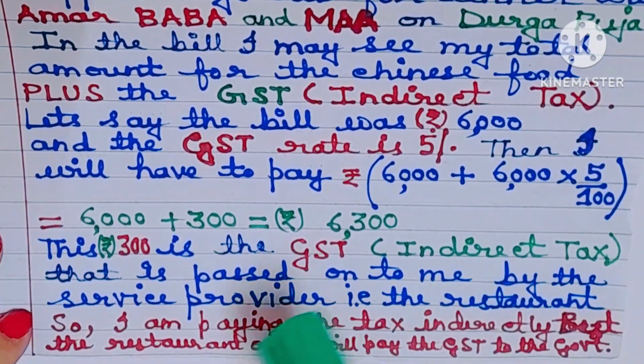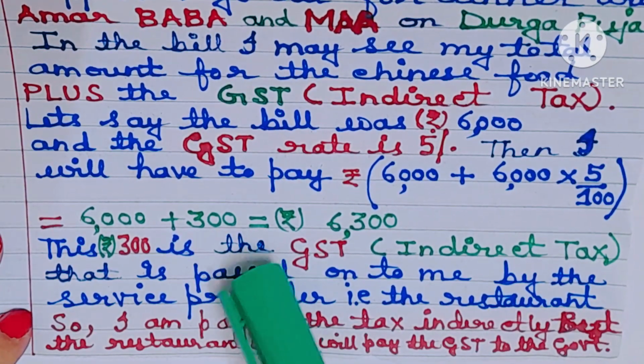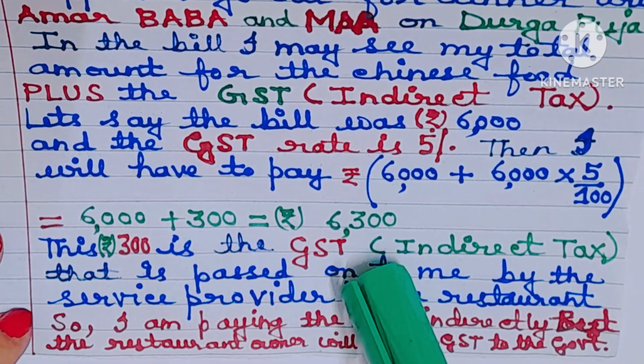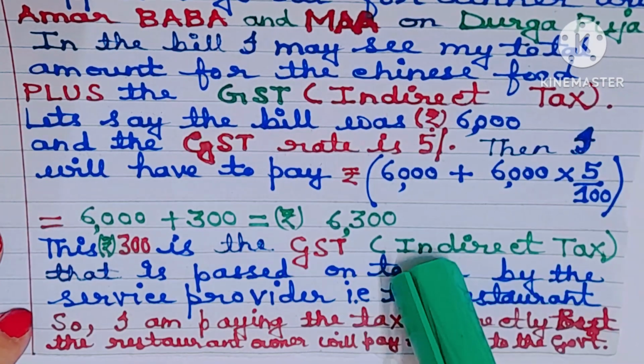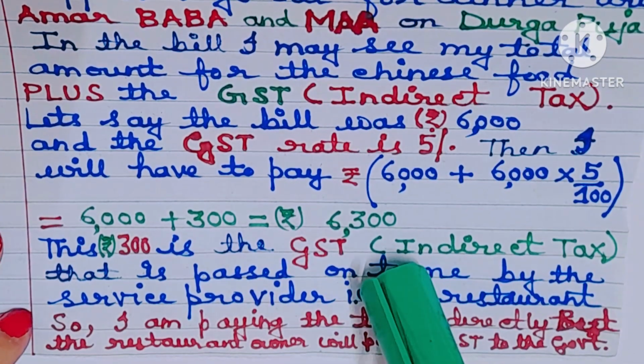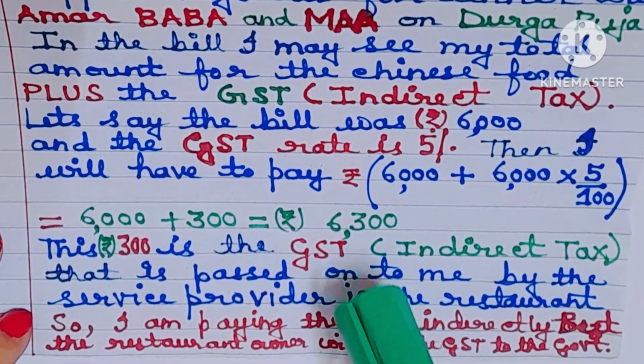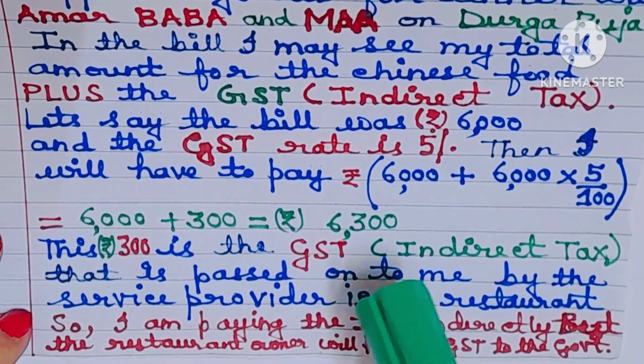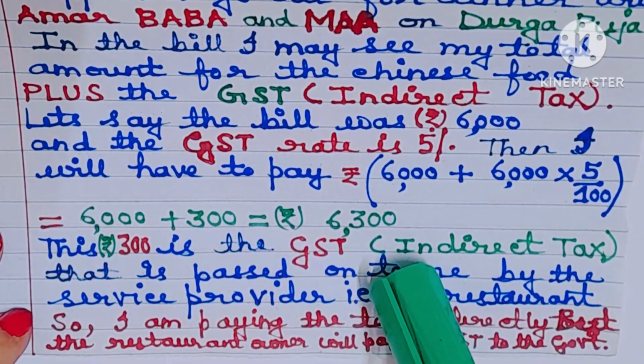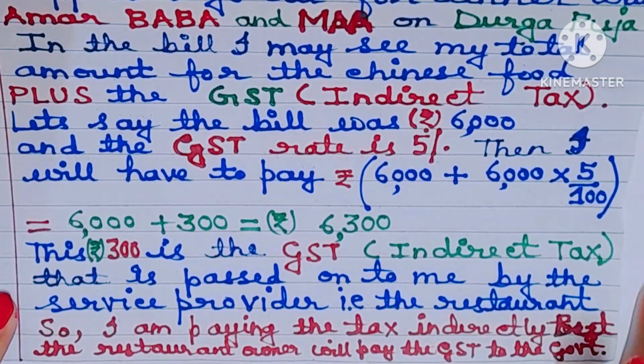Okay? So rupees 300 is the GST paid by me, that is the customer, indirectly. But it is remitted to the government by the business, that is the restaurant, selling the goods and services. Understood? I hope you understood.